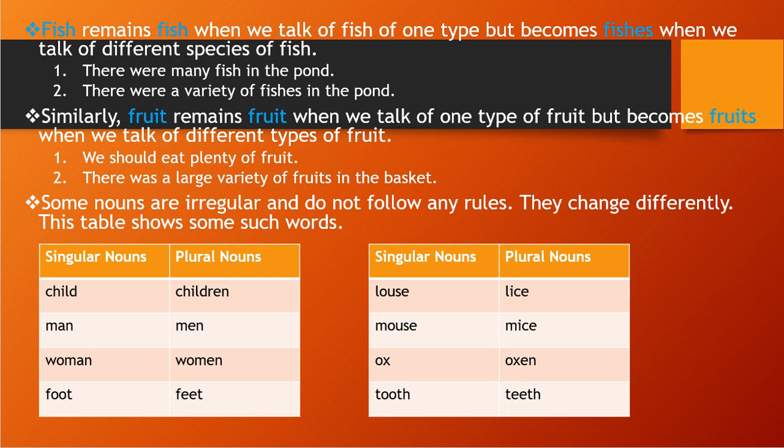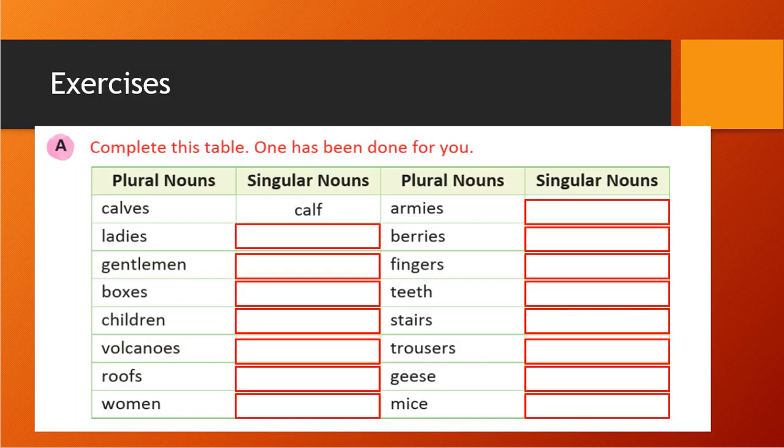Okay, so now what we'll do, we will do the exercise. Now we have understood what rules we need to follow. So we will do the exercise now. Which exercise? Our unit 2 exercise. So let's discuss the first one. What does it say? Complete this table, one has been done for you.